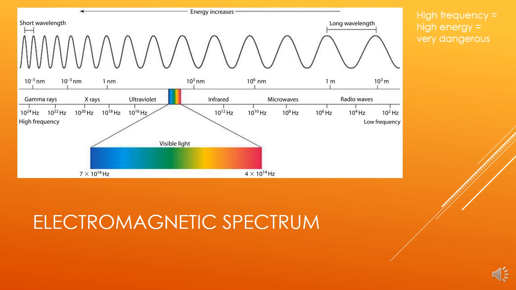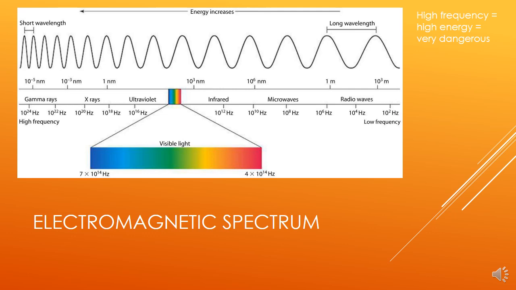So things to the right have a low frequency and they have really long wavelengths. So you can see 1 meter for a wavelength there to the right, and then to the right of that, you can see 10,000 meters or 1,000 meters. And so those waves are giant, right? 1,000 meters is a kilometer, which is half a mile.